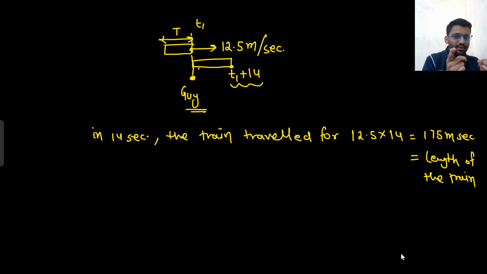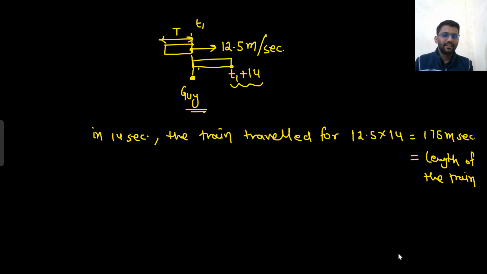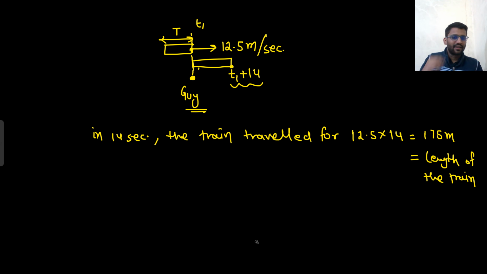But the speed was now 12.5 meter per second, not 15 meter per second. Why so? Because the guy was also running. The guy was not standing still. He was also running. The speed became 12.5, and 12.5 into 14, it took 14 seconds. That's why I am writing meter per second. 175 meter. Okay. So the length of train was 175 meter.